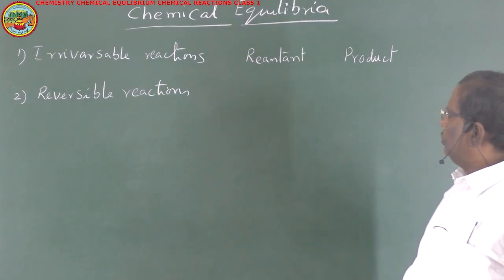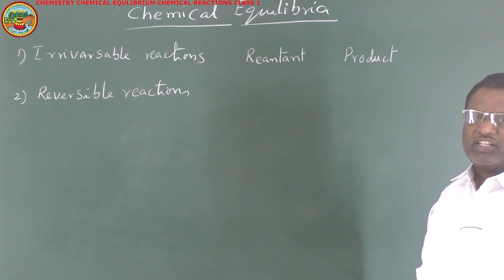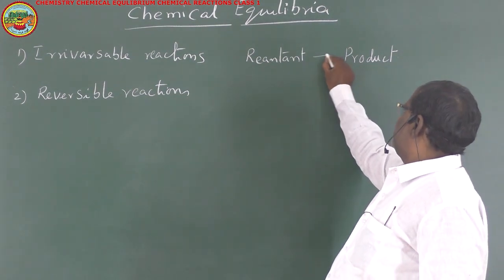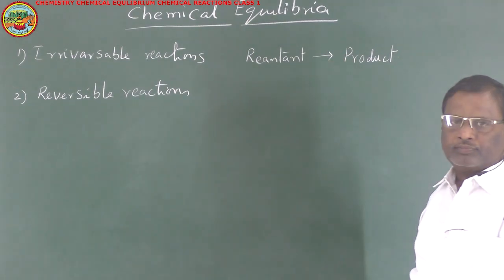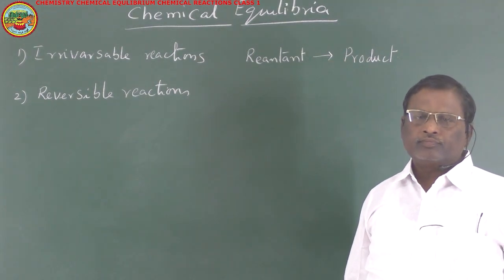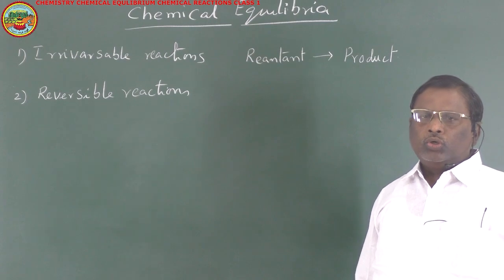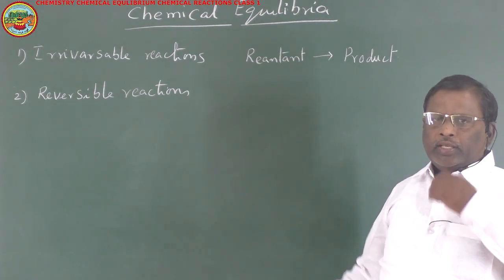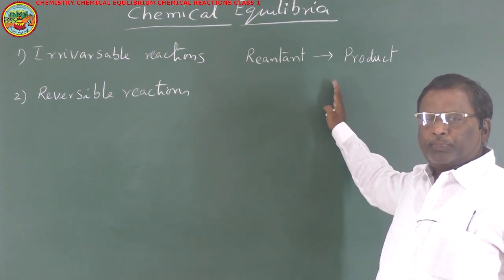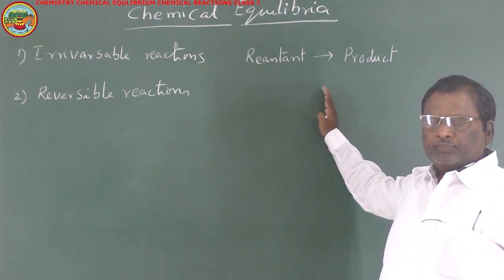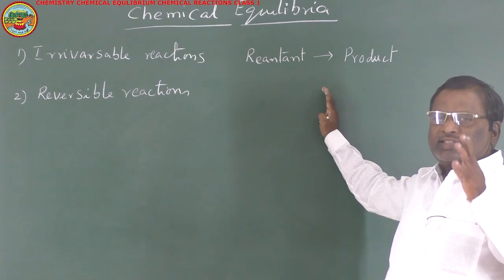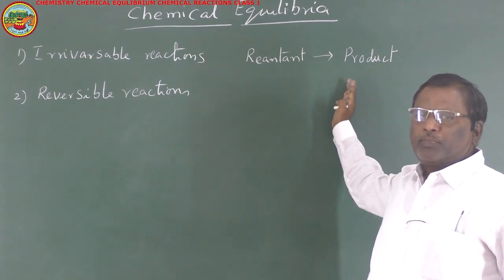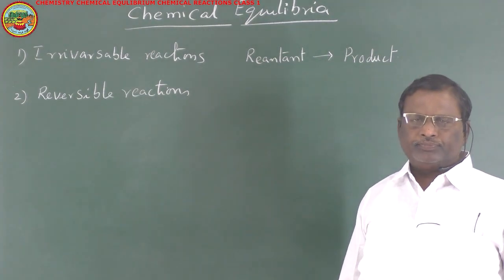While representing the chemical reaction, we use a symbol like this. So in an irreversible chemical reaction, the reactant will convert into a product, but under the same conditions, the product will not convert back into reactant.